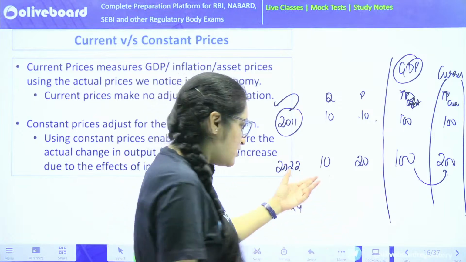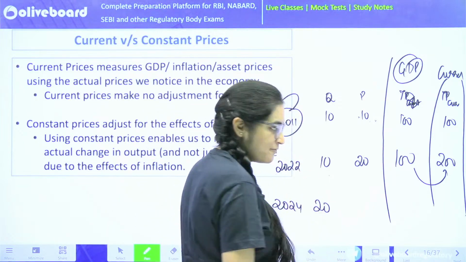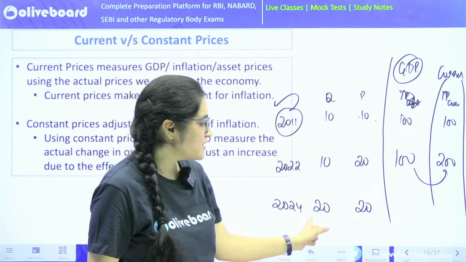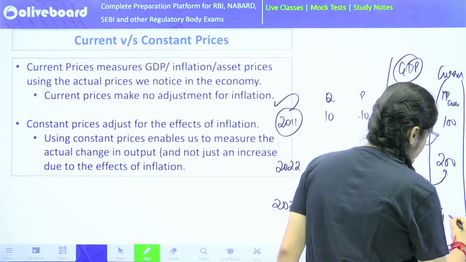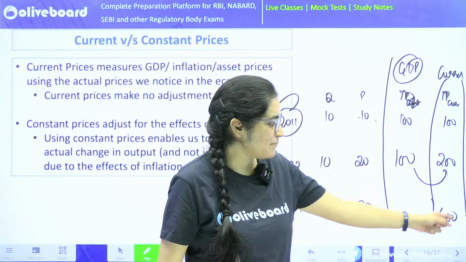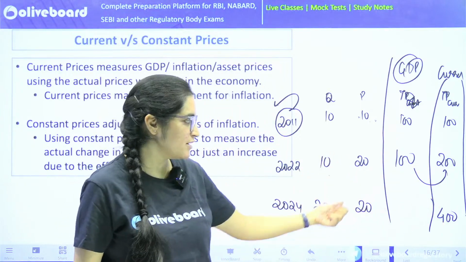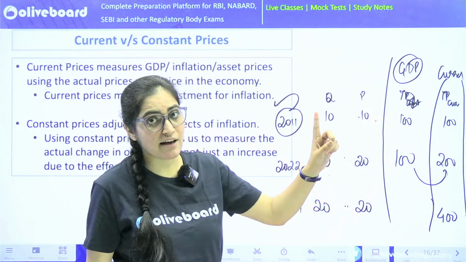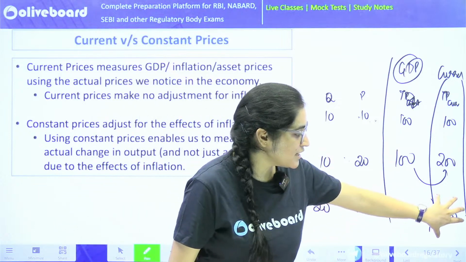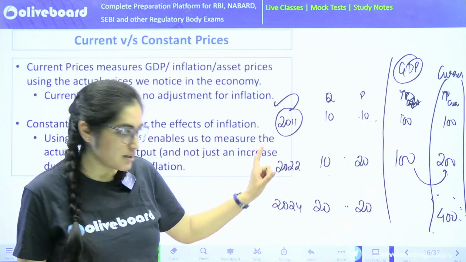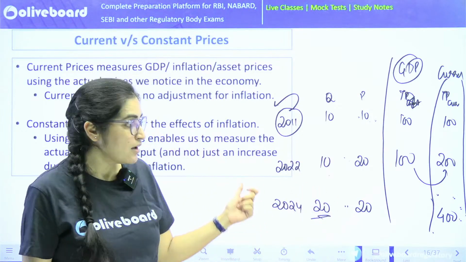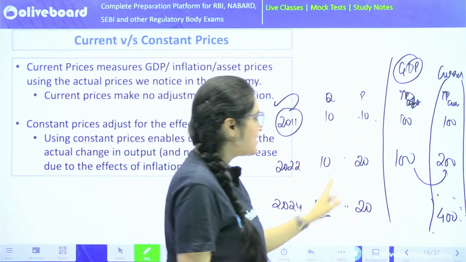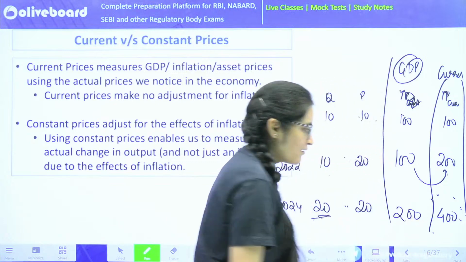Let's say in 2024, the goods and services produced were 20, and this time the prices remain the same. The current value would be 20 into 20, that is 400. Again, you can see the GDP is rising. The number of goods and services has increased, and GDP has also increased. But over here you can see one thing: this time the prices have not increased. That means whatever the increase in GDP, it's definitely because of the increase in the production level. Now, if I calculate your GDP at constant prices in 2024, it will be 20 into 10, that is 200. I hope this is clear.